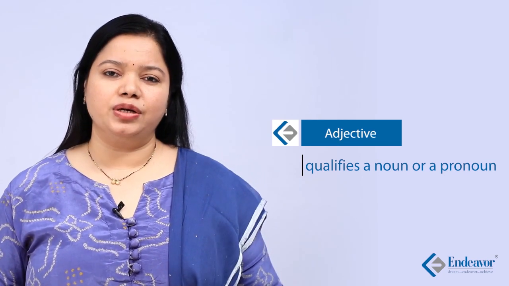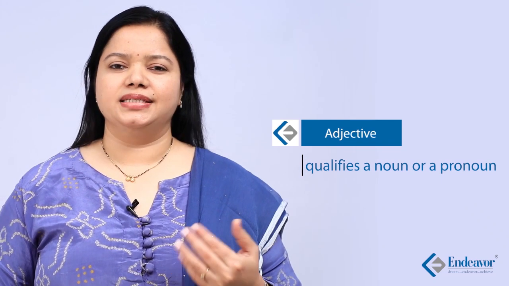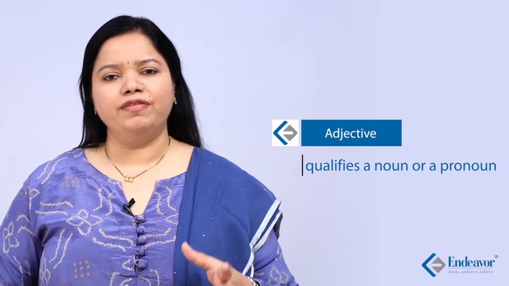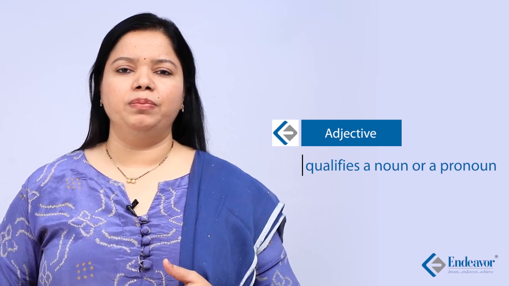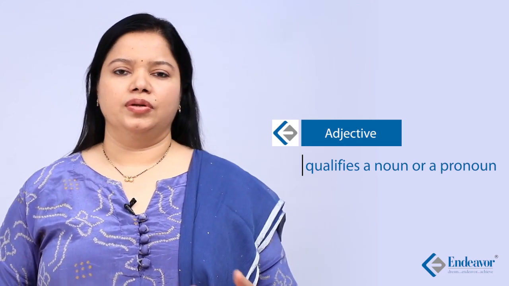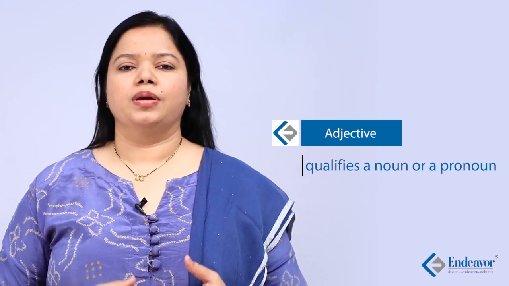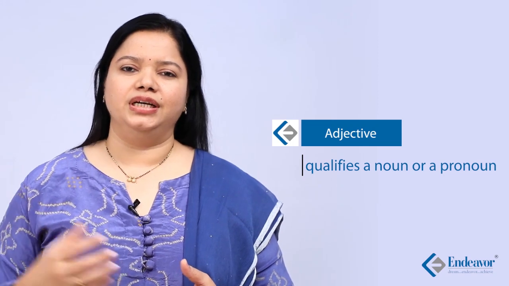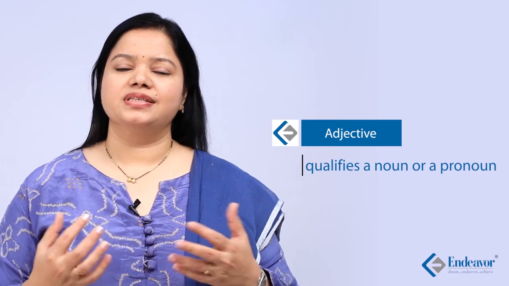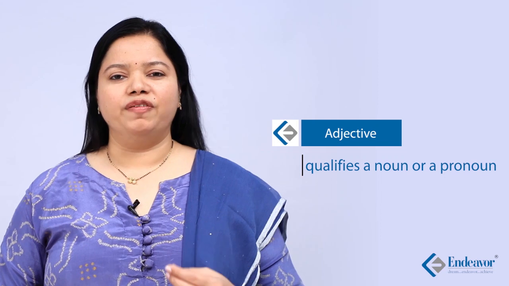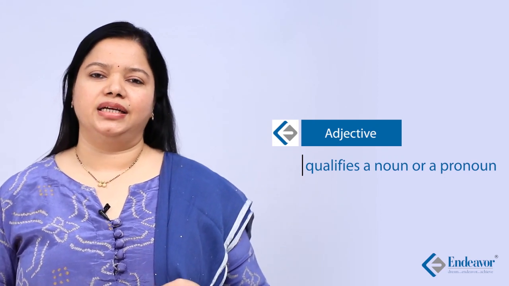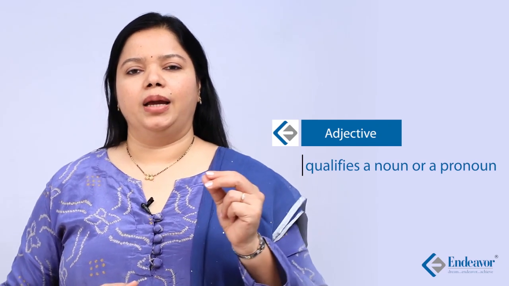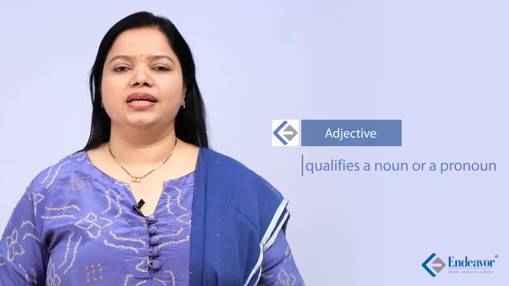Sam is an intelligent boy. What kind of boy? He's an intelligent boy. 5 books are on the table. How many books? 5 books. You must read several books before you can consider yourself ready for the GDPI. How many books? Several books. You'll find that all of these are adjectives. Why are they adjectives? Because they say something about the nouns with which they are associated.